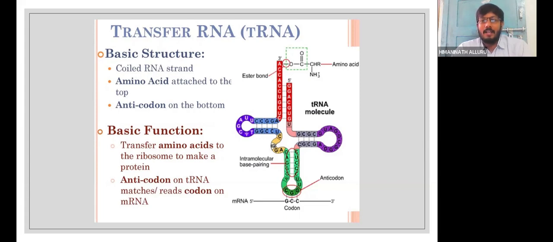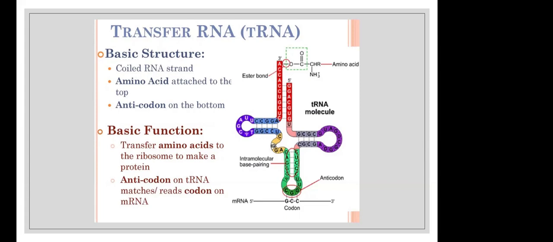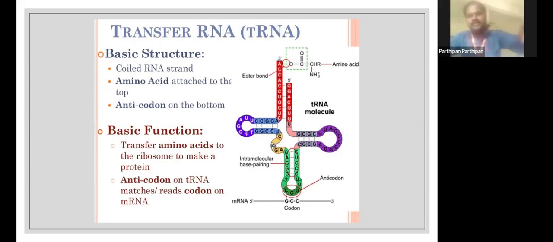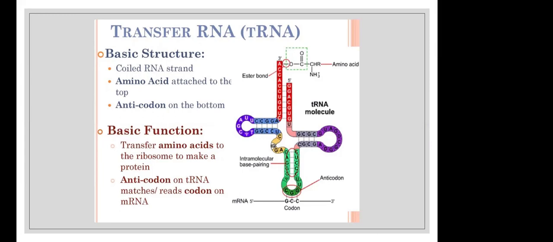Which cell organelle helps in the formation? Golgi body, sir. Endoplasmic reticulum. It is there inside the nucleus. Nucleolus, sir. Yes, nucleolus. Thank you.